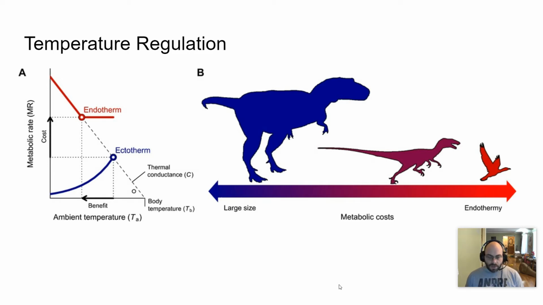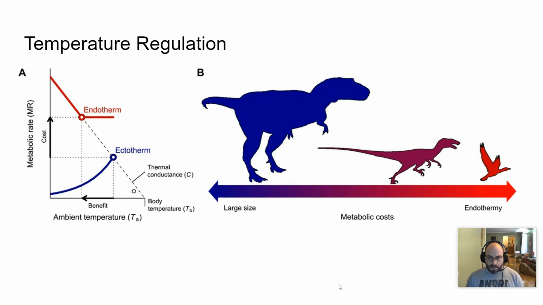And so a larger organism is going to have the ability to generate more heat and so needs to keep their metabolic rate down in order to not overheat, whereas smaller organisms are going to lose heat faster and so need to keep their metabolic rate up in order to generate heat. Like a small bird constantly has to eat in order to stay warm, whereas a large animal is going to sleep most of the time in order to keep their metabolic rates low so that they don't overheat.